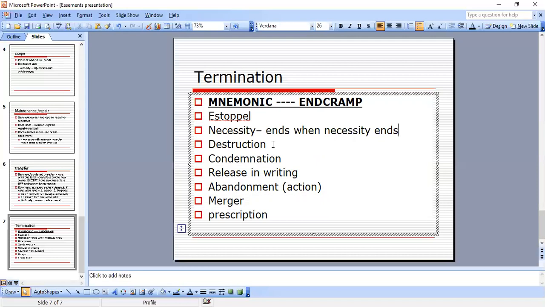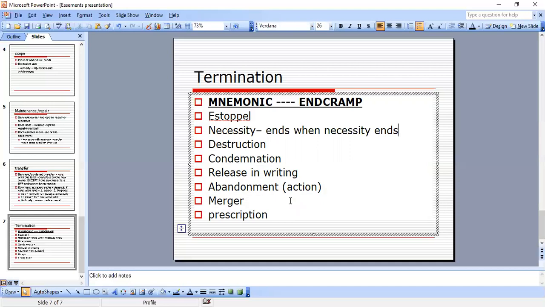Condemnation by eminent domain, it's condemned. A release in writing by the easement holder to the servient owner. So the person who holds the easement has to put it in writing, releasing the servient owner from the easement, okay? Abandonment has to be an actual act to show abandonment, not just an assumption.